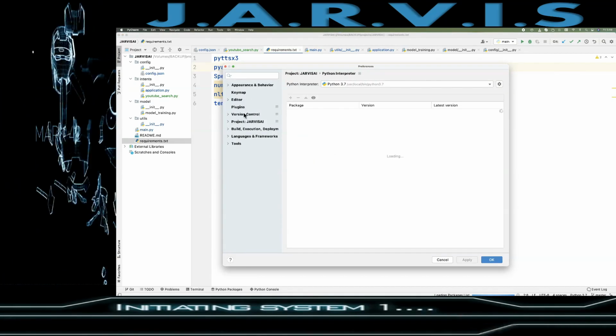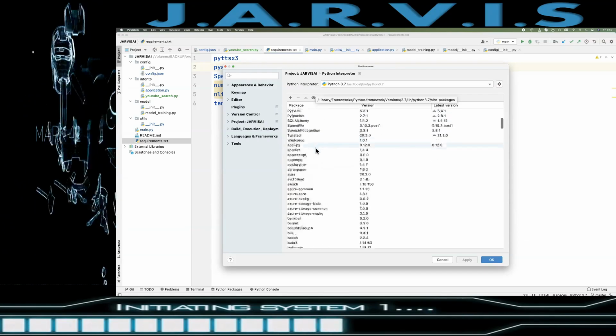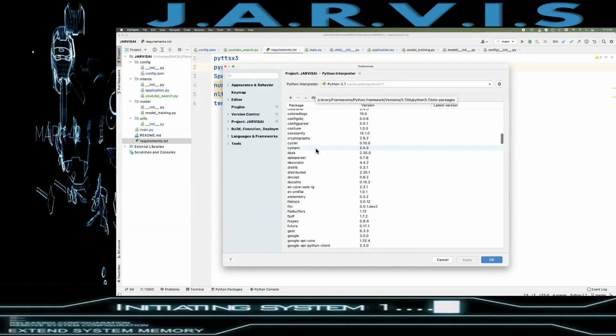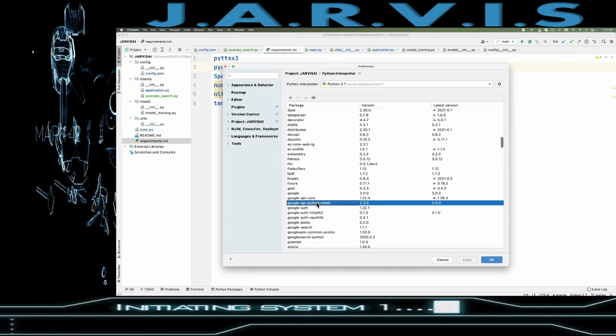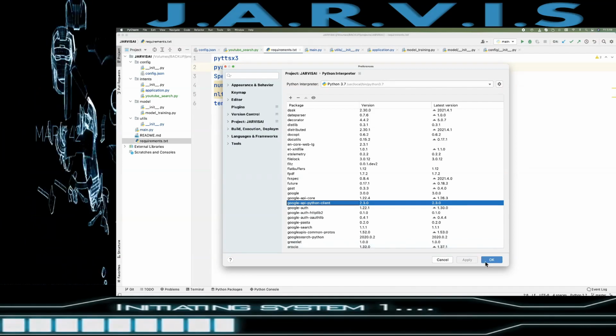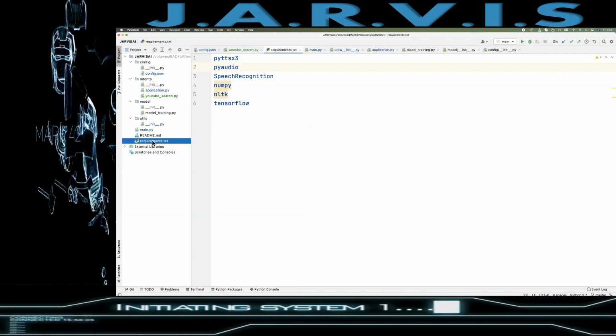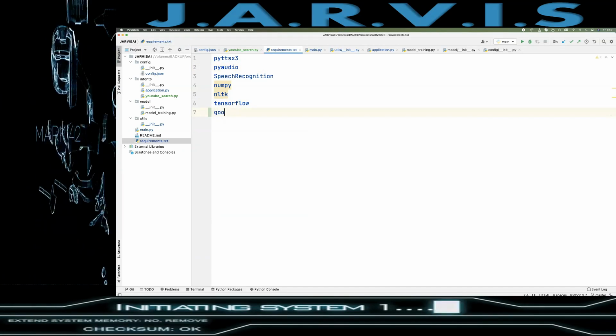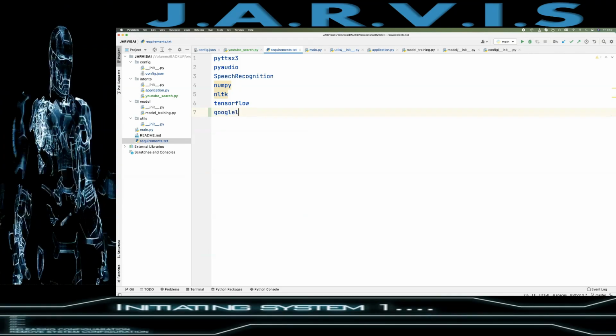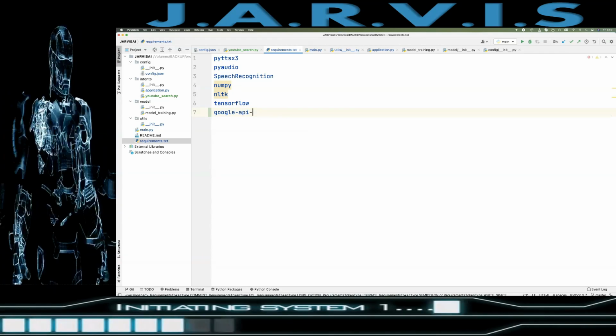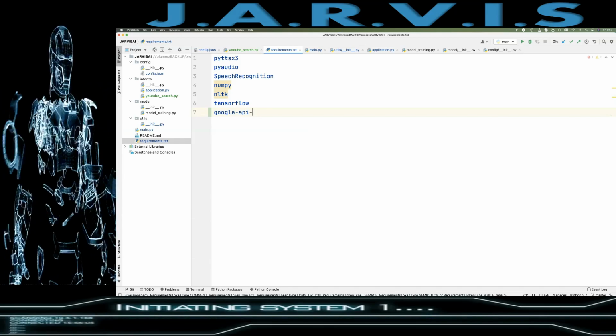So from where can I get it? Yes, this is the library, the Google API client library, Google API Python client. So this is done.